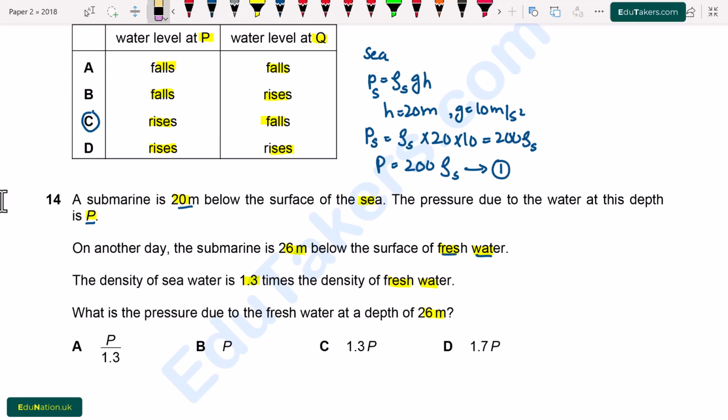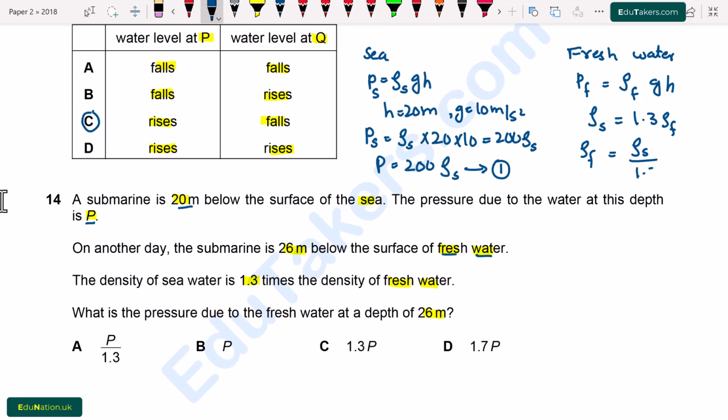Now we consider the fresh water. The pressure due to the fresh water will be equal to again density, value of g and h. It is given that the density of the sea water is equal to 1.3 times the density of the fresh water. From here, the density of the fresh water is the density of the sea divided by 1.3.